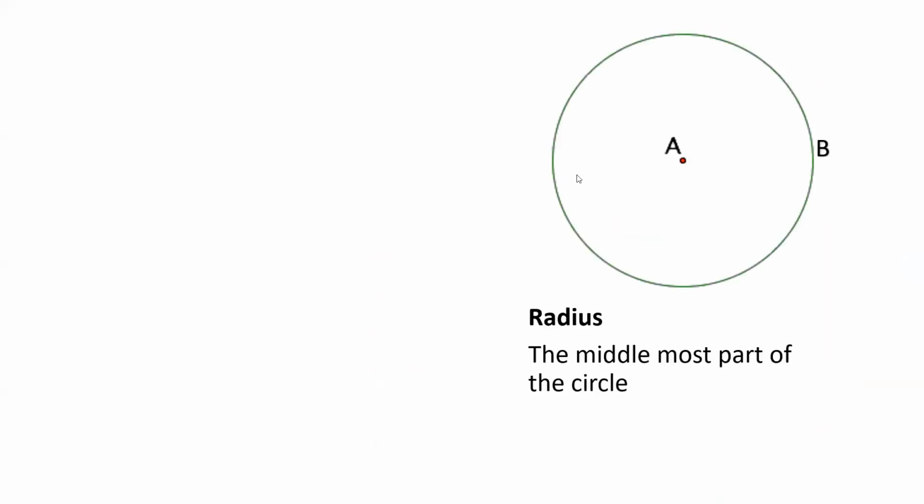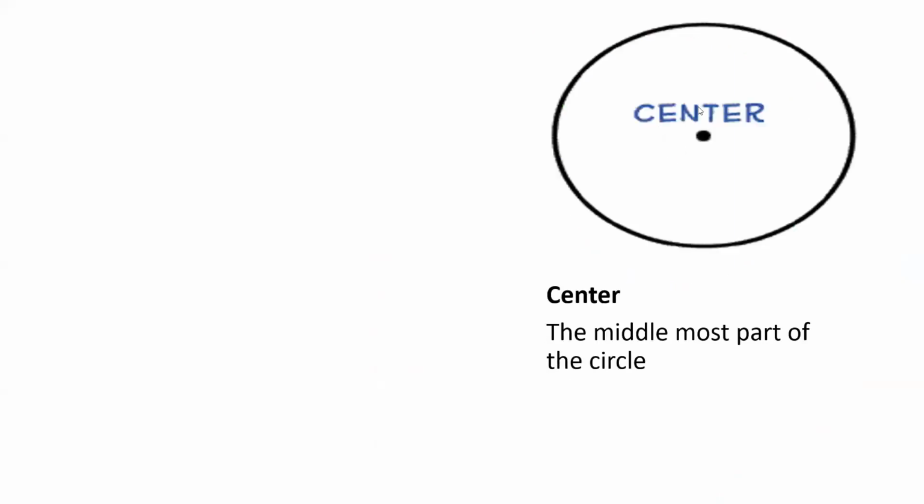So ibig sabihin, if we have this circle, which is circle A, so our center is point A. Please take note that we have to write that as point A. So ibig sabihin, kung ito ay papangalanan ko ng D, so this is point or center D, and our circle is known as circle D.